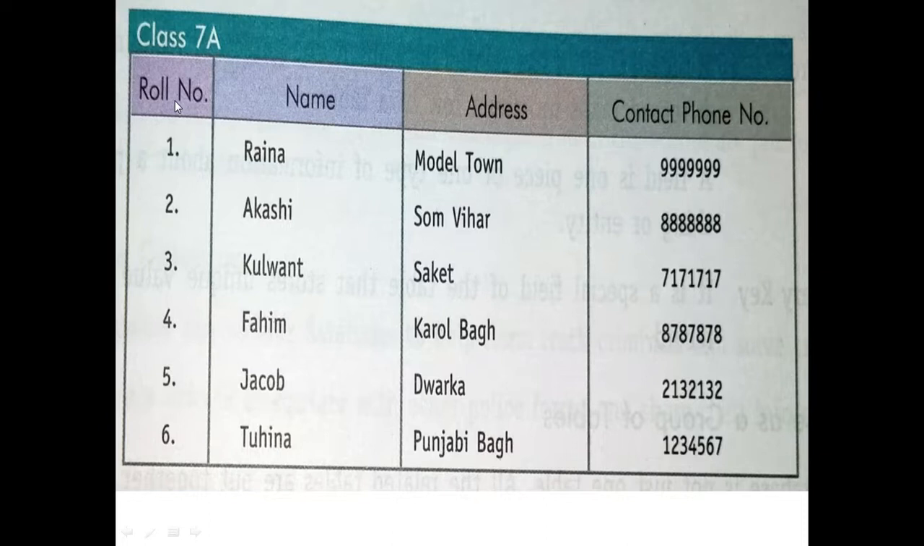Okay, and what are these things? Roll number, name, address, contact number. What do we call these things? These are called fields.